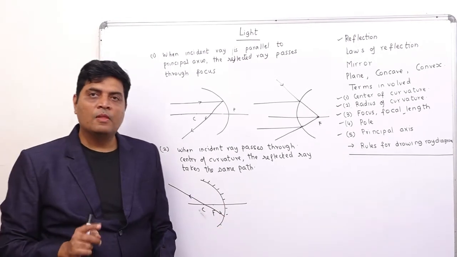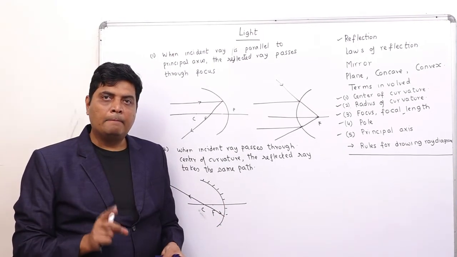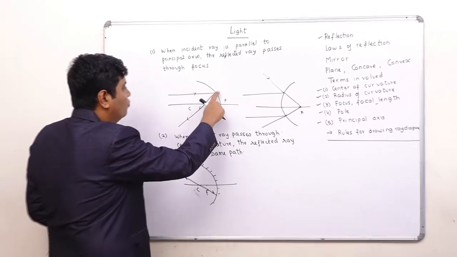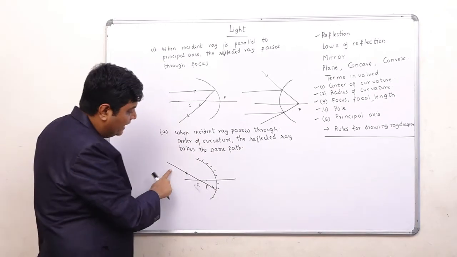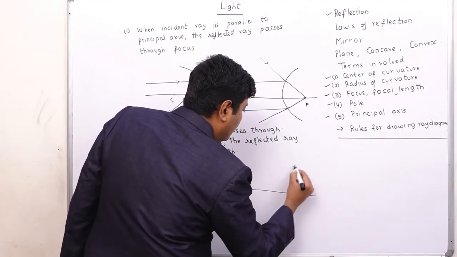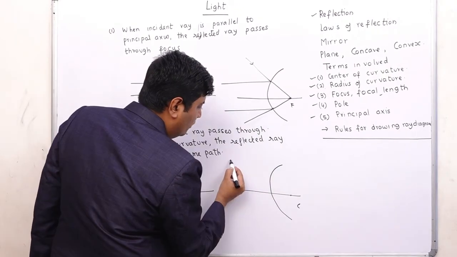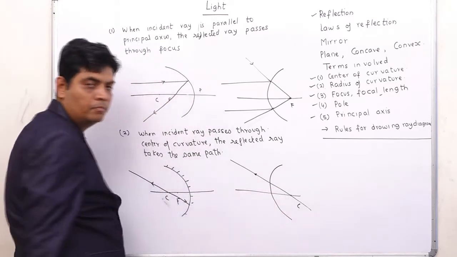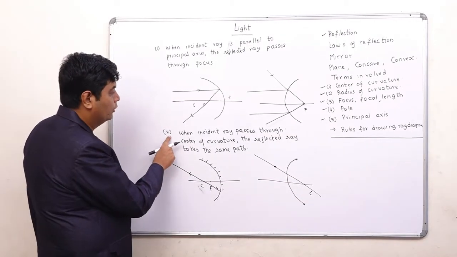What is the first rule? When the incident ray is parallel to the principal axis, the reflected ray passes through the focus. When the incident ray passes through the center of curvature, it will go with the same path. Let us repeat rule number 2.